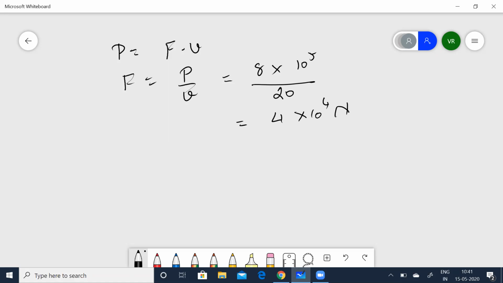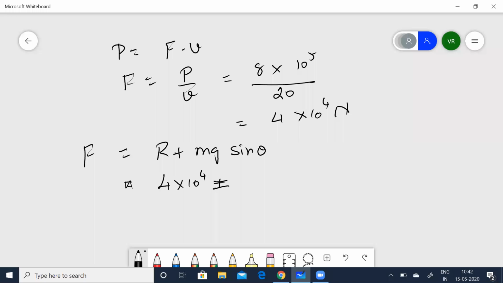Now you can resolve the forces which are parallel to the train. Now I can resolve and write F is equal to R plus mg sine theta, because it is going uphill. You can quickly even draw the free body diagram and resolve the components and find out what is going to be the force, which is the reaction plus mg sine theta, which is equal to 4 into 10 to the power of 4.